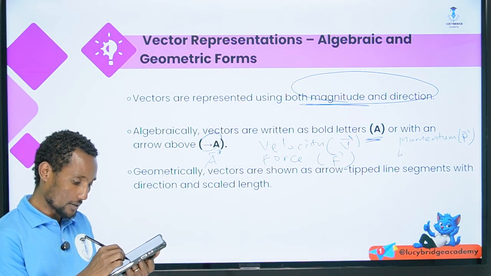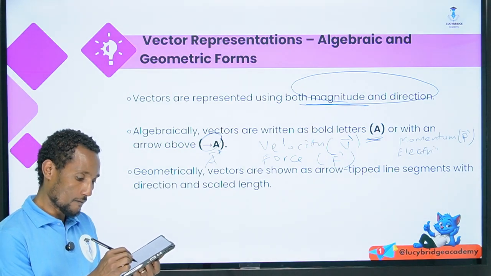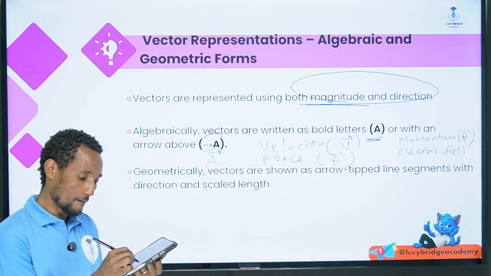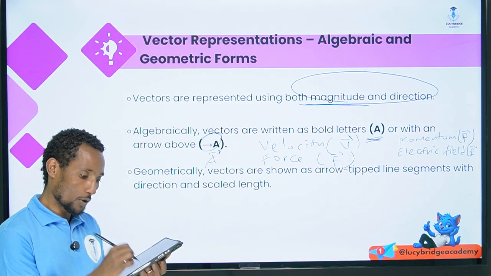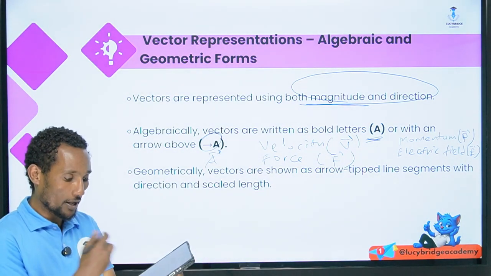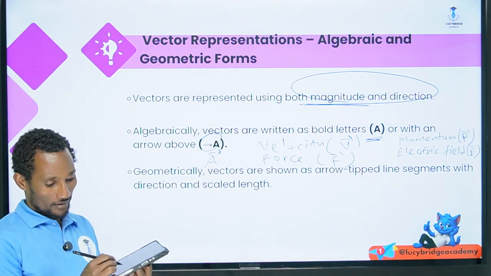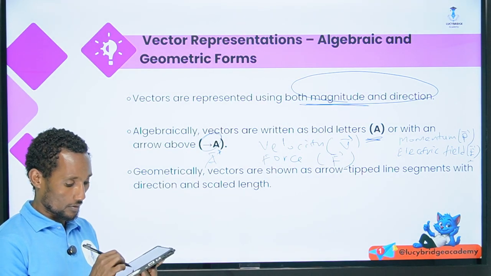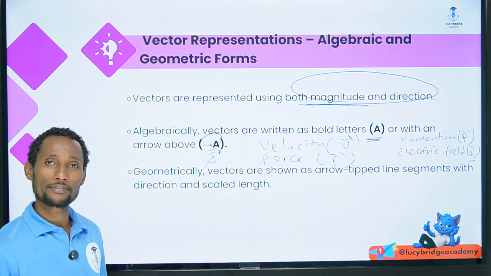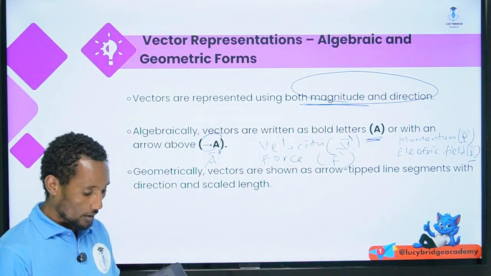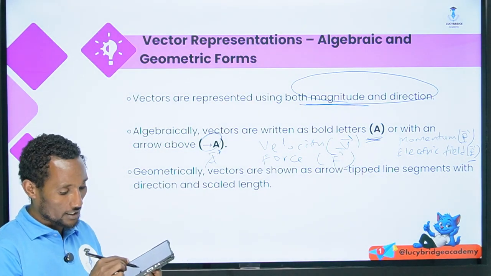Electric field, E with an arrow. In such a way, we can identify the vector algebraically. In some higher textbooks, most vector quantities are described by what? Bold letter.